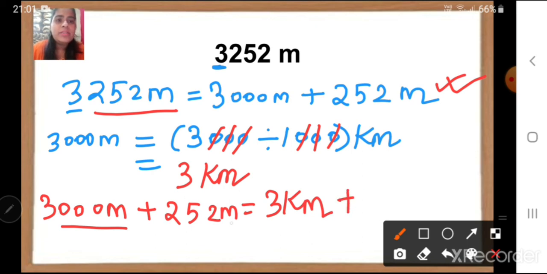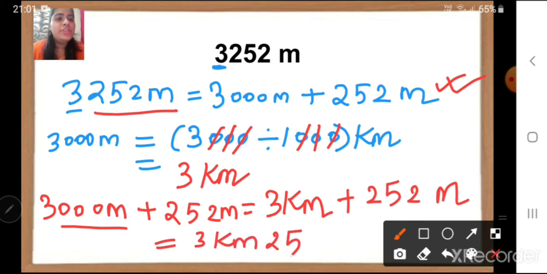Plus what is remaining here? 252 meters. Now children, this is our actual answer. Okay, we have got it in kilometers and meters. So we are going to remove the addition sign and we will write as 3 kilometer and 252 meters. Got it, children?